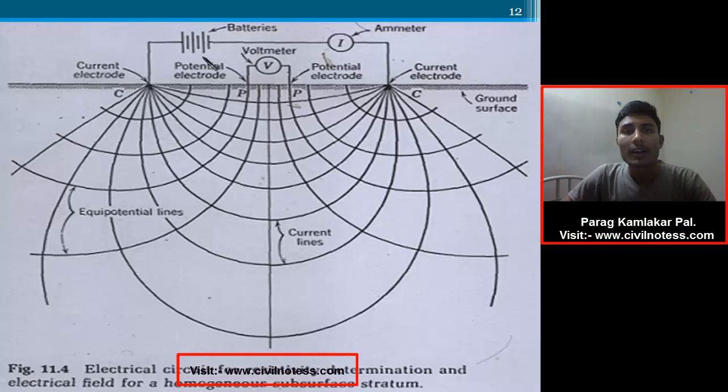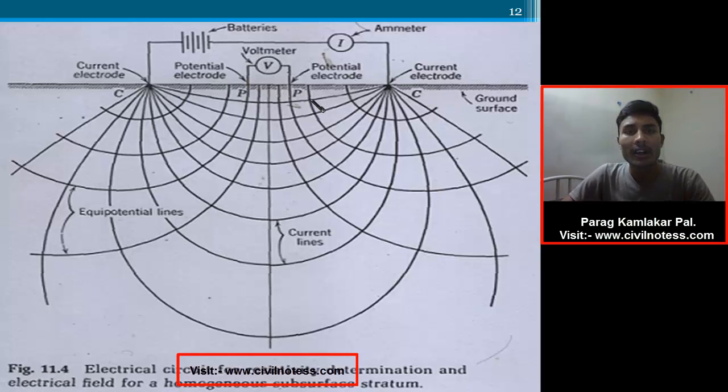Okay, where we are applying the current, the ammeter is connected, which measures how much current we introduce into the ground, and the voltmeter takes how much voltage is recorded over here. So remember, always the ammeter is connected at the top and the voltmeter at the bottom. Here are two pairs of electrodes. This is one, and this is 2.